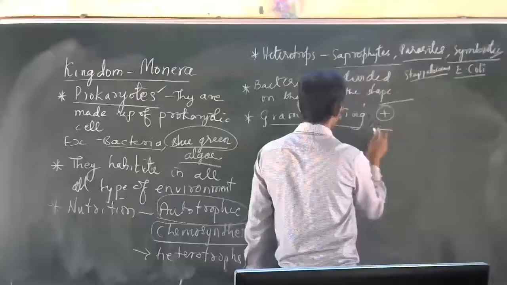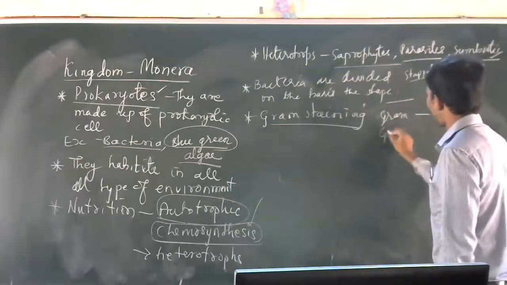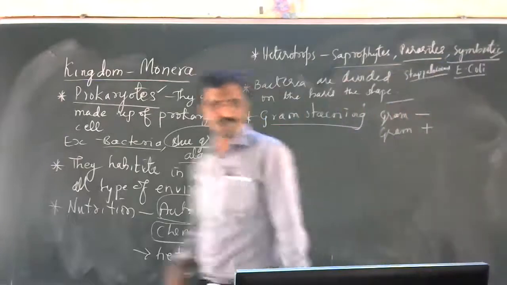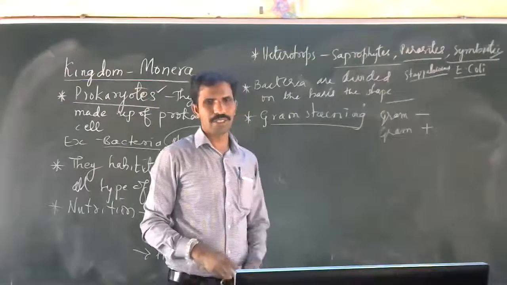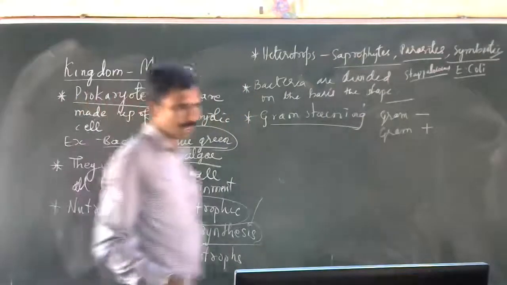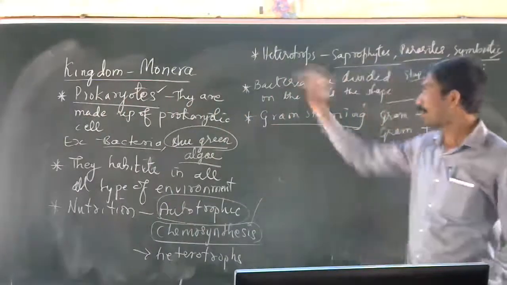Gram negative, gram positive. We will not go into this in depth. You understand that on the basis of gram staining there are gram positive and gram negative bacteria. You will learn about this in higher classes. So this is about some characteristics of the kingdom Monera.